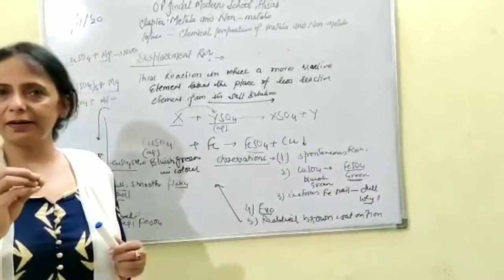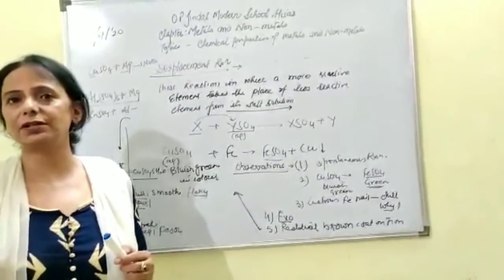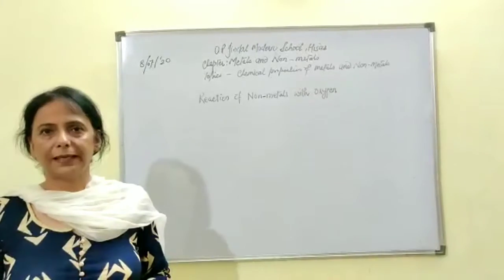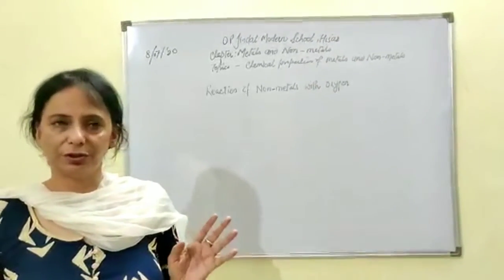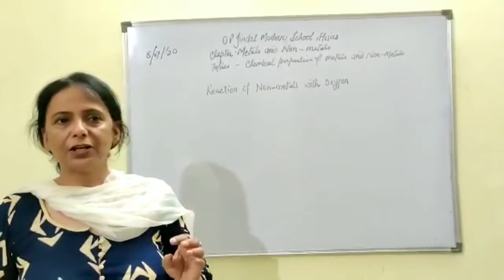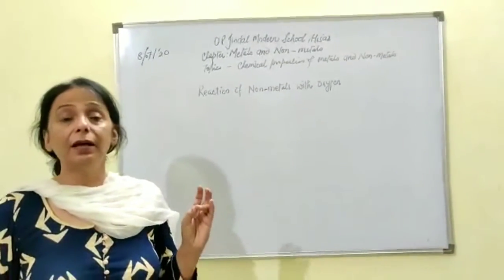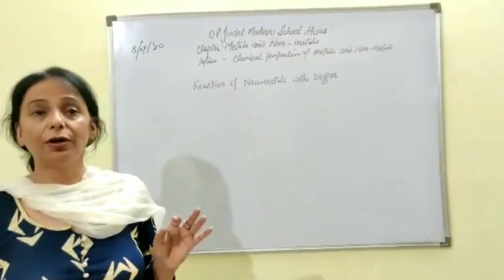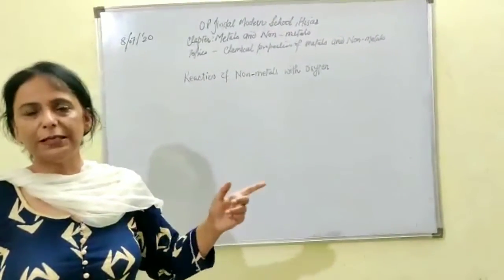So you will get copper nitrate solution, and silver will deposit on the surface of copper. Till now we have discussed a few chemical properties of the metal. Those are not overall. We have discussed the reaction with oxygen, with water, with acids, and the displacement reaction of the metal, arranging the metals into the reactivity series depending on their displacement reaction.